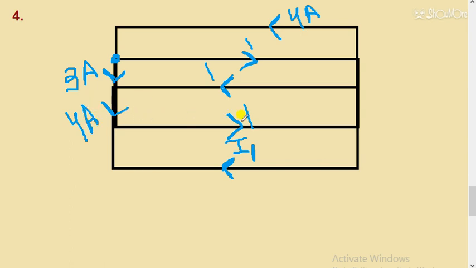So 4 ampere current is entering, 1 ampere is leaving. That means this current will be 3 ampere. 3 ampere current will flow here. So that means I1 is equal to -3. So I1 comes out to be -3. So that means the direction of I1 is opposite. It will be like this. So 1 ampere is here, so it will be 4. So from this end we have to say it's 3.